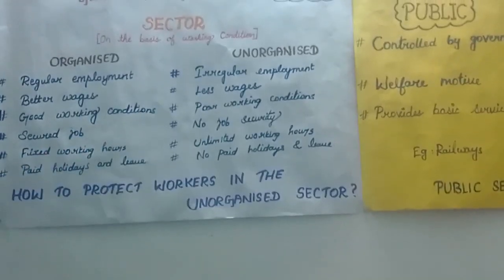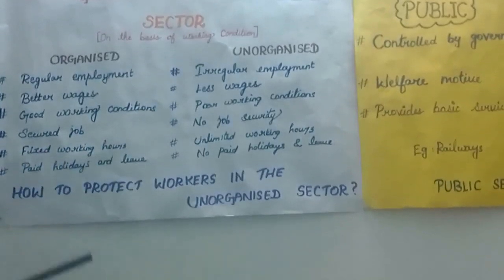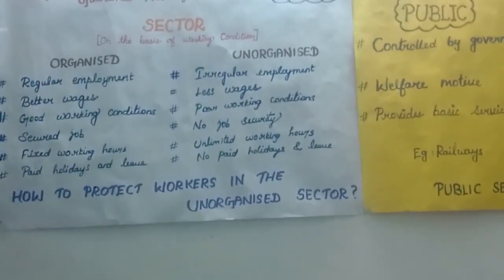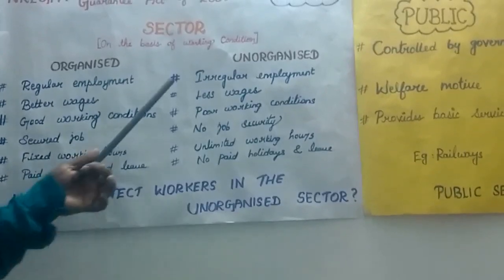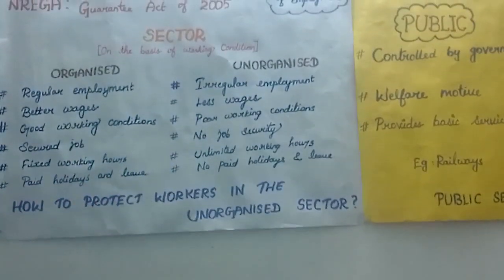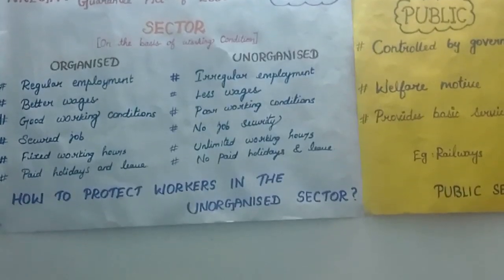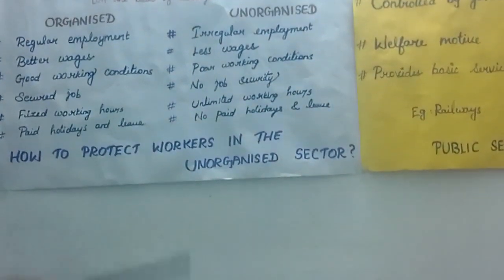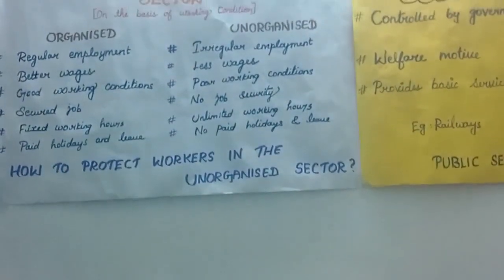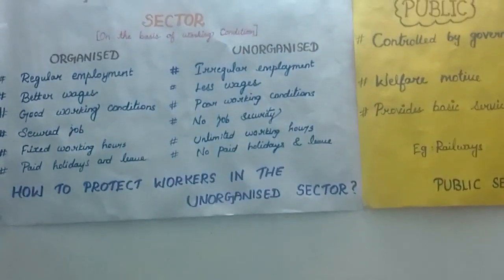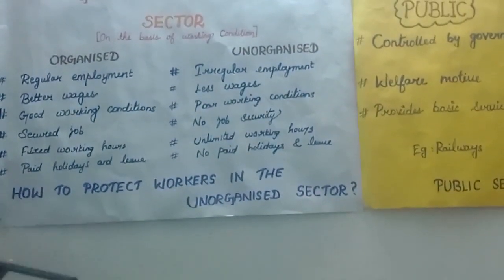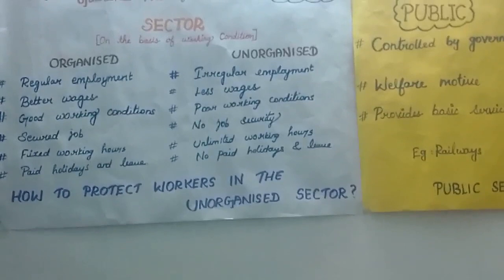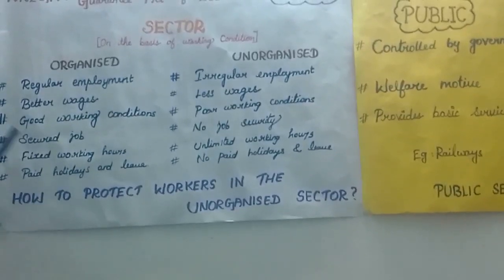And the unorganized sector: these are the people who work on daily wages. I already told you, the people who work in grocery shops, tea shops, construction work. Their job is irregular. One day they get a job, another day they do not. So their job is not guaranteed or regular, and their wages are very low. It is not given by the government. The Minimum Wages Act they do not follow. Also, poor working conditions. They have to work on the very top floor without any safety measures, or in the hot sun.